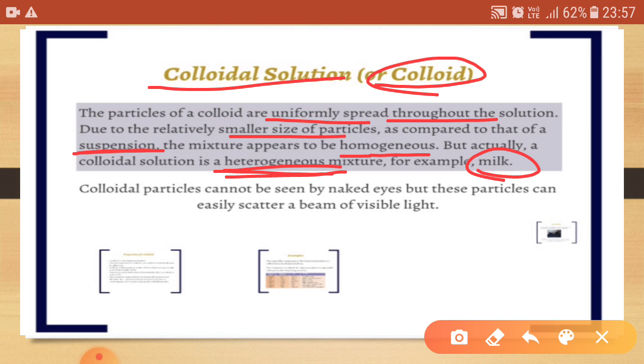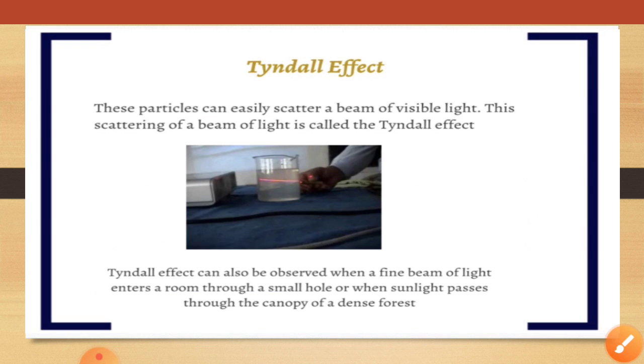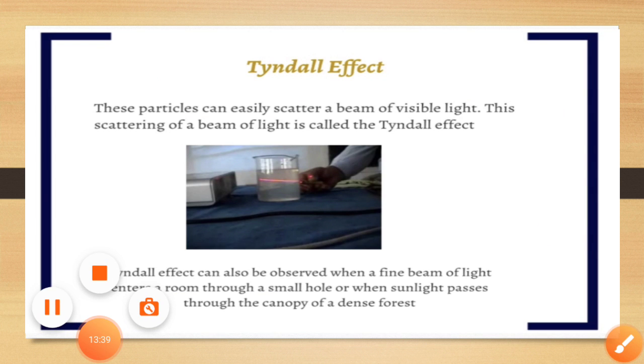And due to the heterogeneous mixture, it can easily scatter a beam of visible light but cannot be seen by the naked eye. Now, that is all about mixtures. Thank you.